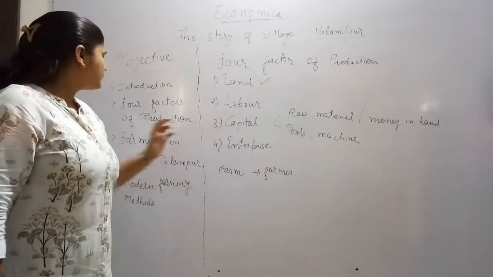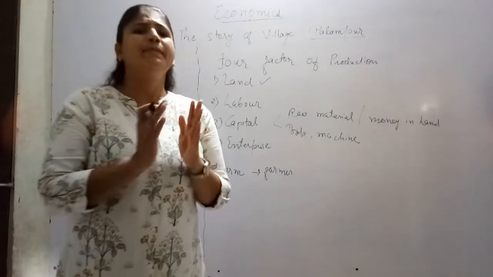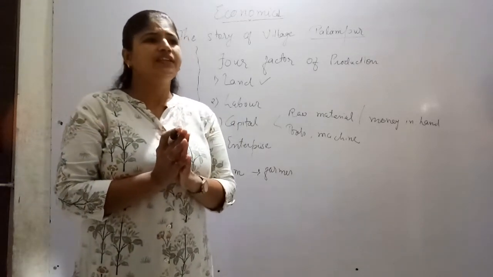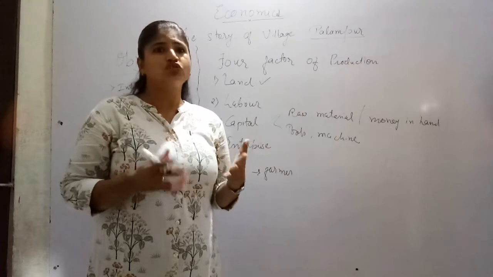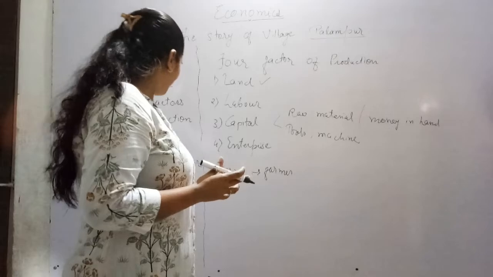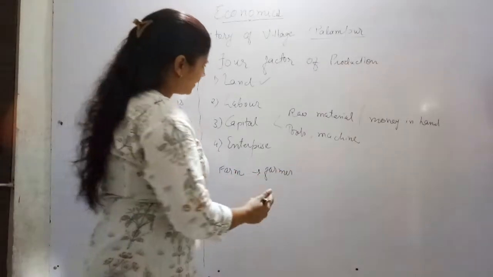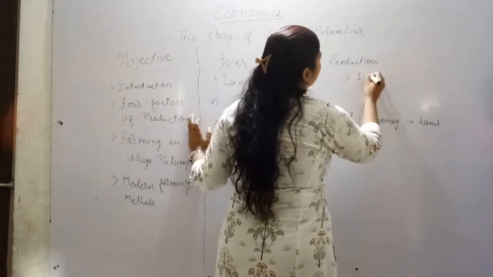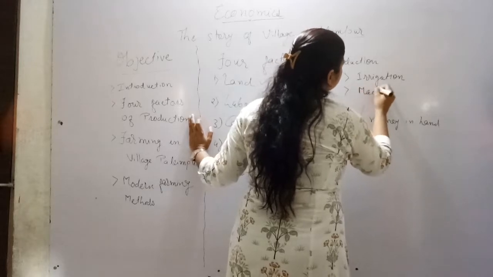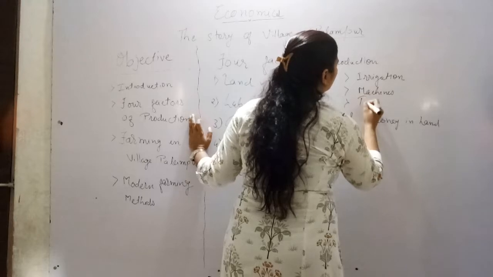Let's go further about village Palampur. What happened in village Palampur? Maximum people are doing farming. Now for farming also we are thinking, it's not the primitive age where we just sow the seeds and the plant grows up. We should use some modern farming methods to do the farming in the village. So for that we require irrigation facility, machines and electricity.